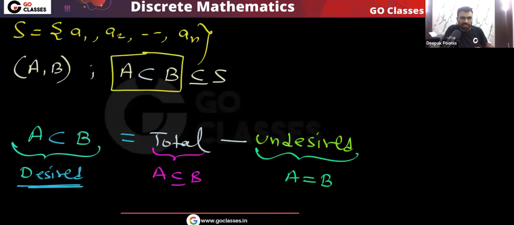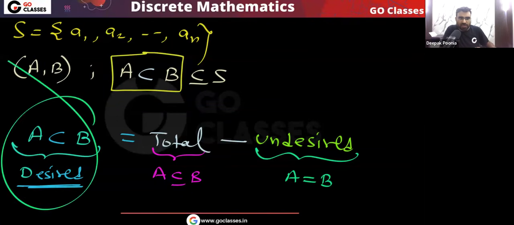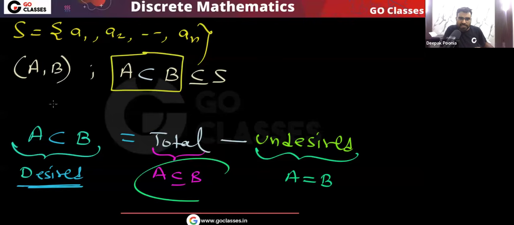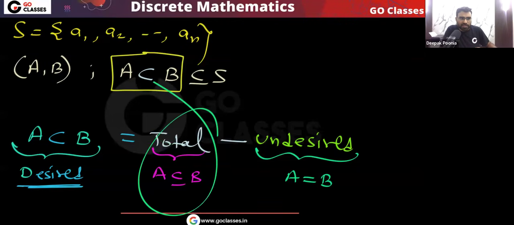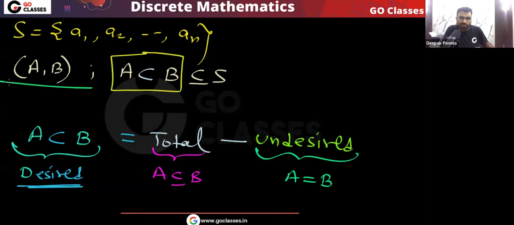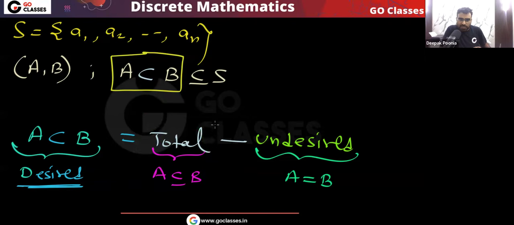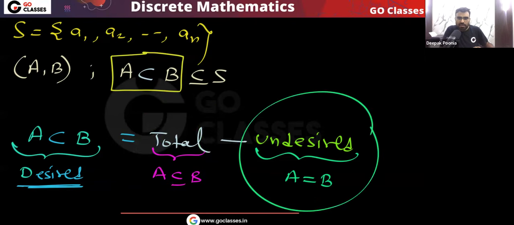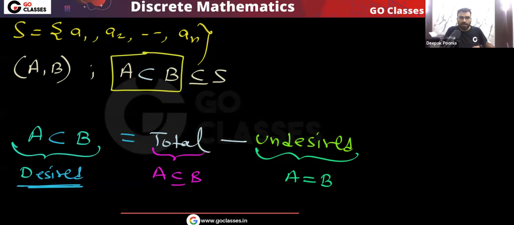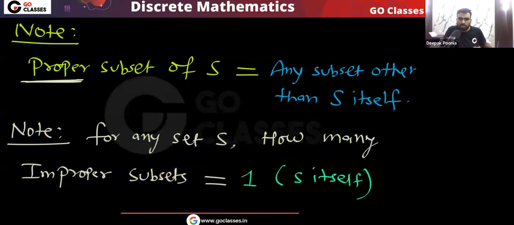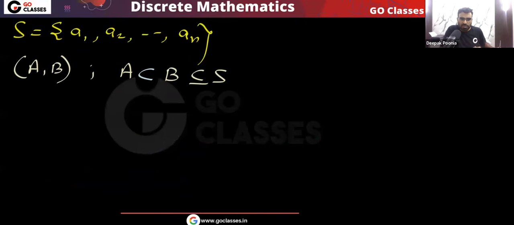So a very simple point here: we want A to be a proper subset of B. That will be equal to the total, where total means A is a subset of B, forget about proper. Just find these ordered pairs where A is a subset of B. We have already seen that it will be 3 power n, minus the undesired. What are undesired? Undesired means A is equal to B. Now let's see what the total and the undesired are, then we can find the desired.